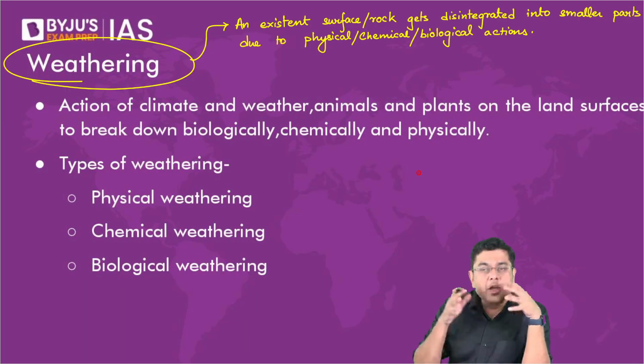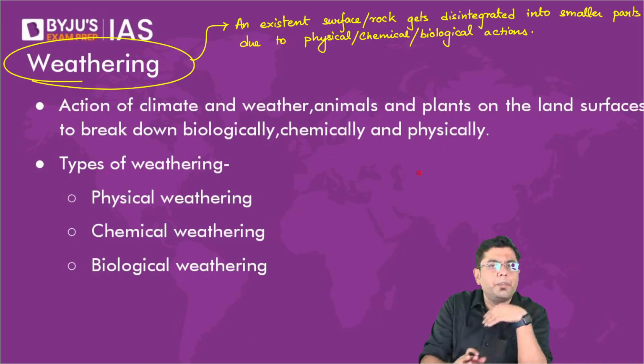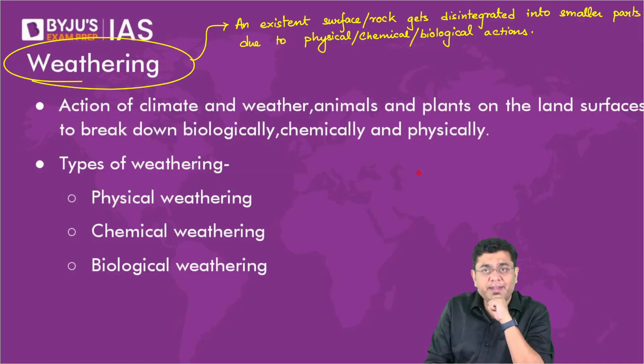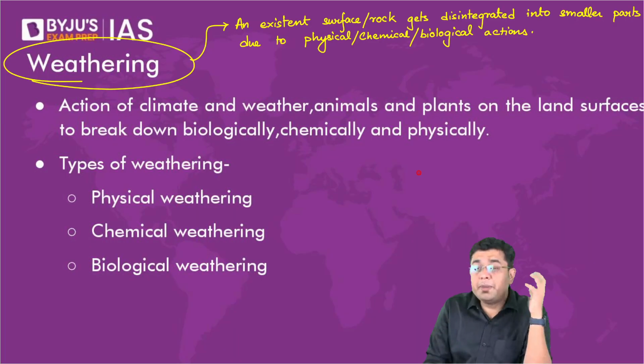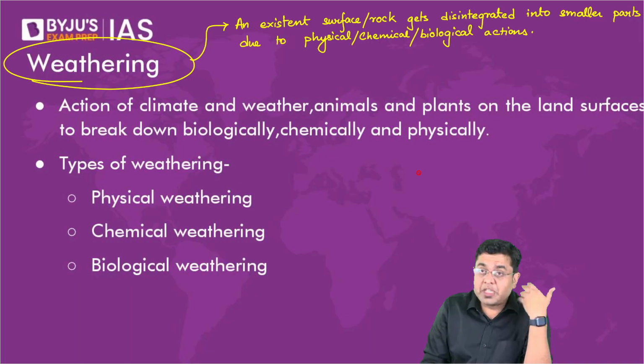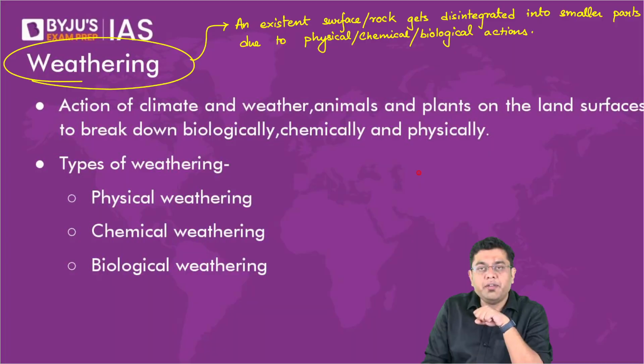The existing rocks, they get broken into smaller parts, further broken into multiple smaller parts, and this process continues till you have the fine grains of soil and sand. That is why everybody talks about the conservation of soil, because the soil which gets eroded, we simply don't care about. That soil has taken millions of years to attain the formation, and that is why conservation is very, very important, right?